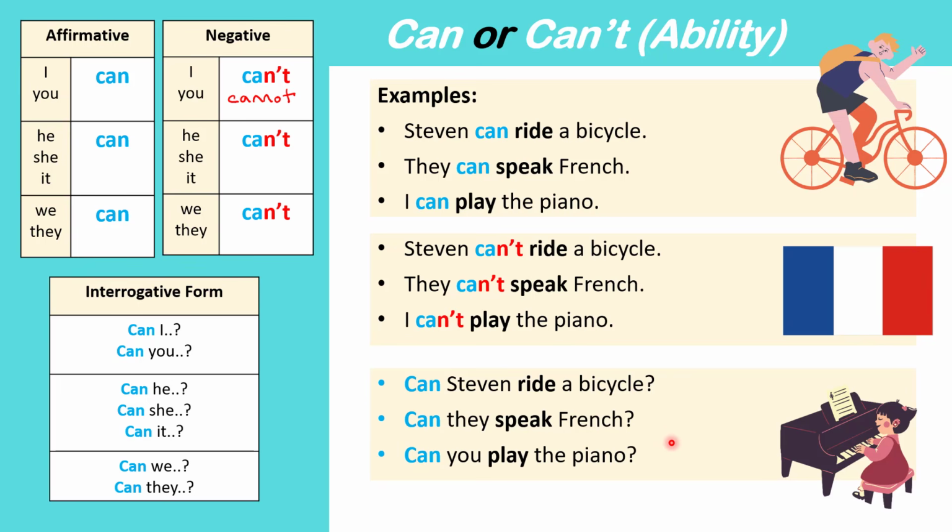Can you play the piano? And with modal verbs, to make a short answer, we would say, yes, I can, or no, I can't. Can Stephen ride a bicycle? Yes, he can, or no, he can't.